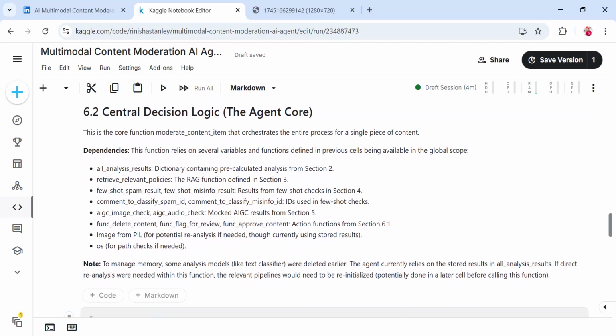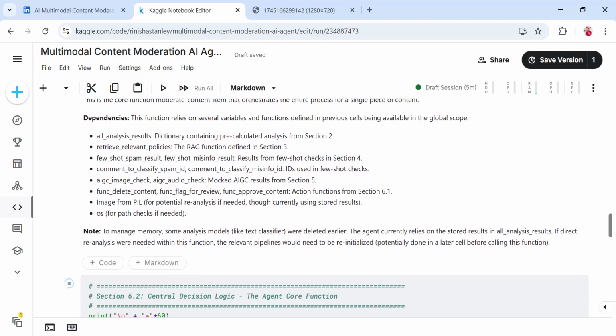Okay, let's also see the session logic, the core of this function. The all analysis results is a dictionary containing pre-calculated analysis from section 2, where we actually reviewed the content input data which we have fed it, and the retrieve relevant policies function is in section 3.